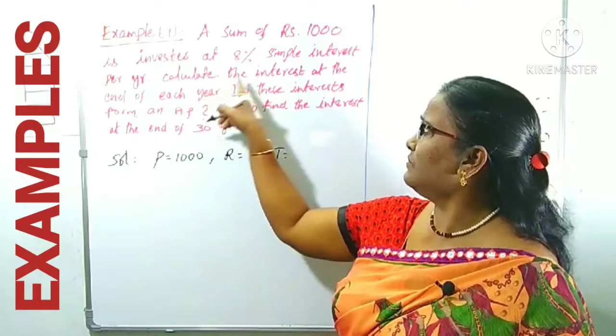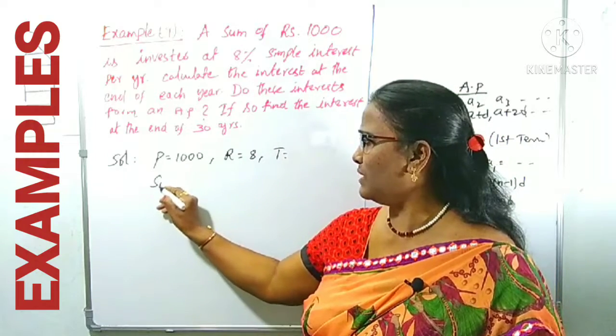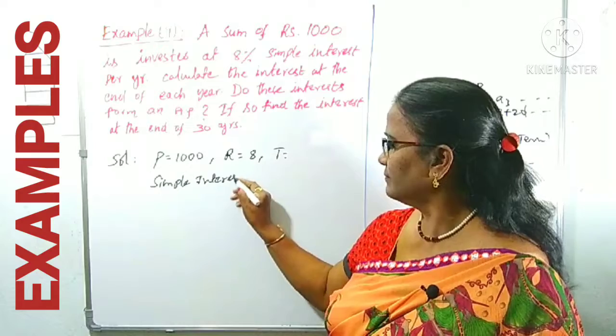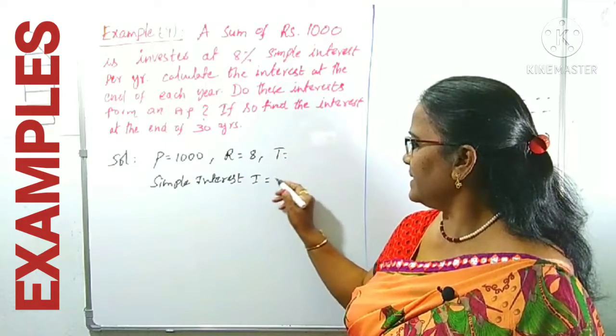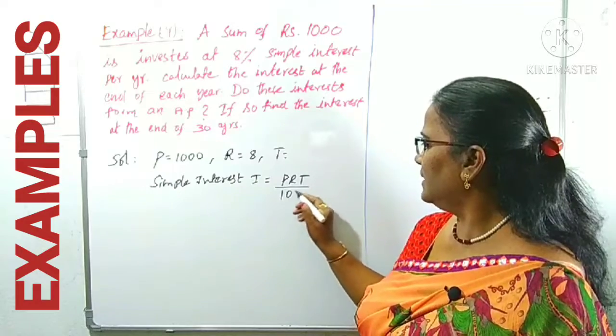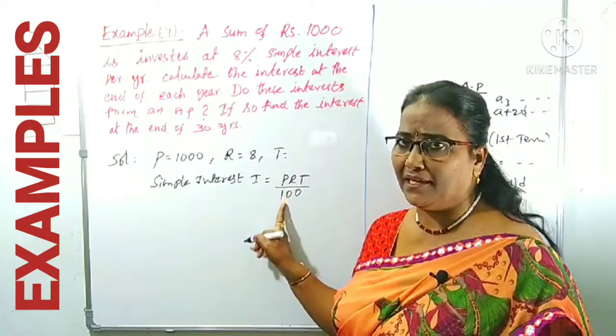Okay, do these interests form an AP? What is this interest? Simple interest. Simple interest formula. Denoted as I is equal to PRT by 100. What is the simple interest formula? P into R into T by 100.